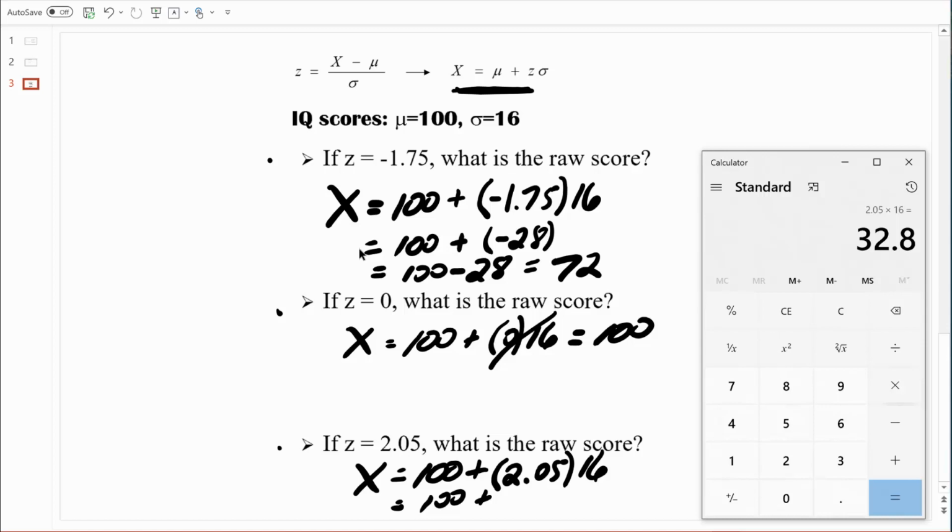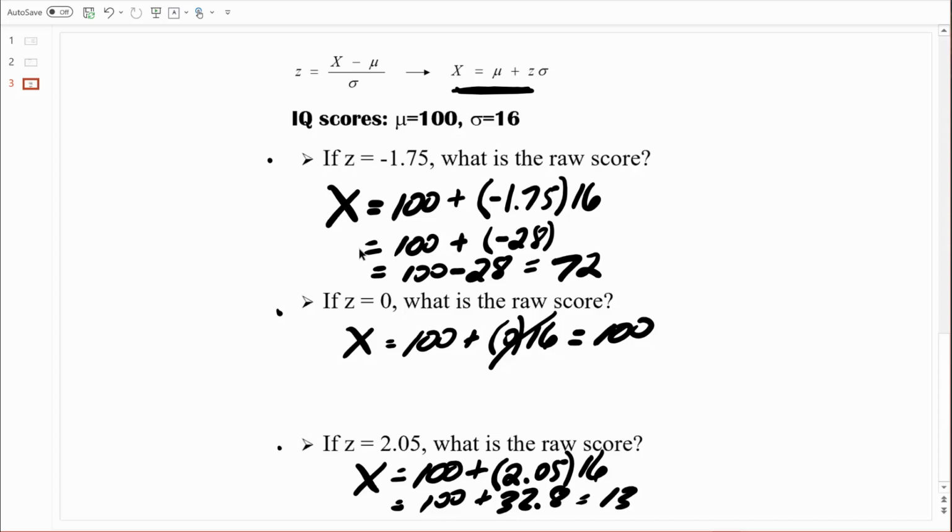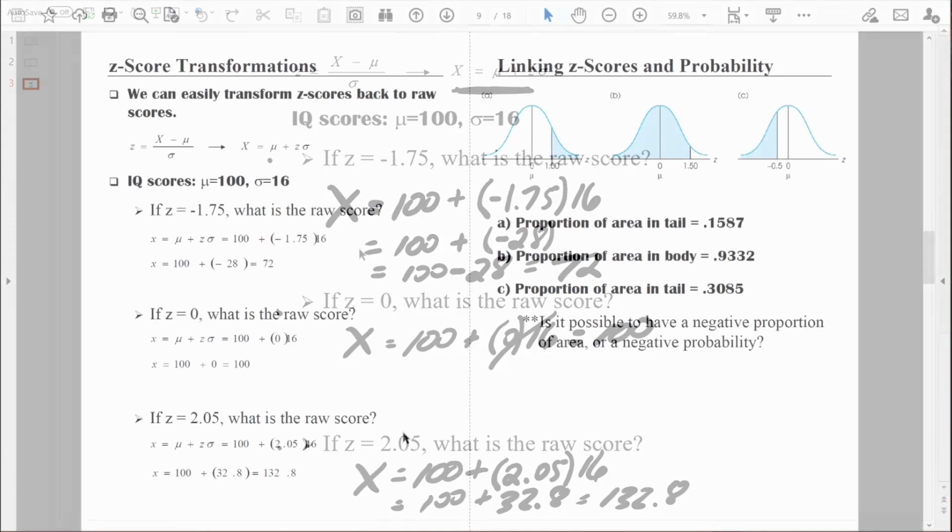That equals 32.8. So I'm left with 100 plus 32.8, which of course equals 132.8. And that's right on track with what I predicted. So I'm probably thinking about it right, computing it right, on the right track.